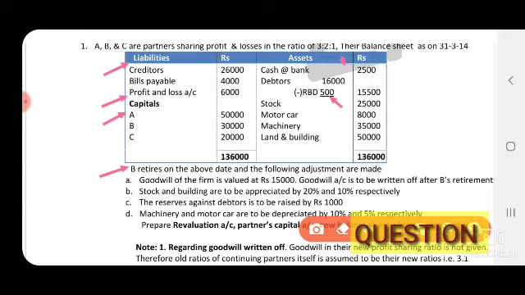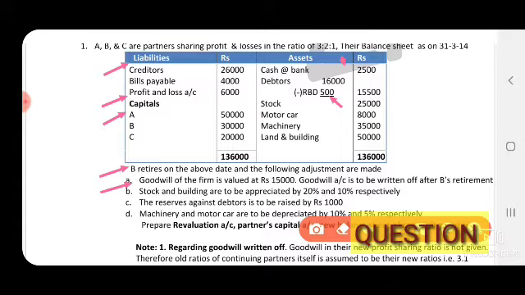Next, B retires on the above date. The following adjustments are to be made. So B, he has taken the retirement from the business. Next, goodwill of the firm is valued at 15,000 and goodwill is to be written off after B's retirement. So this is the total goodwill valued 15,000 and goodwill account is to be written off after B's retirement. So this is goodwill situation B, where the total goodwill is raised and written off.